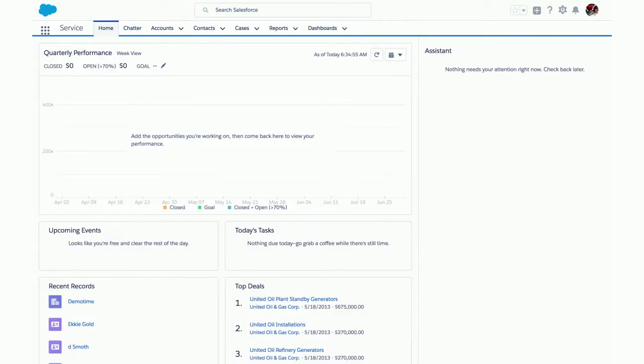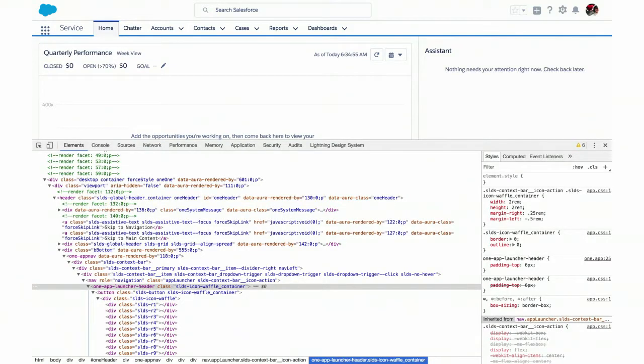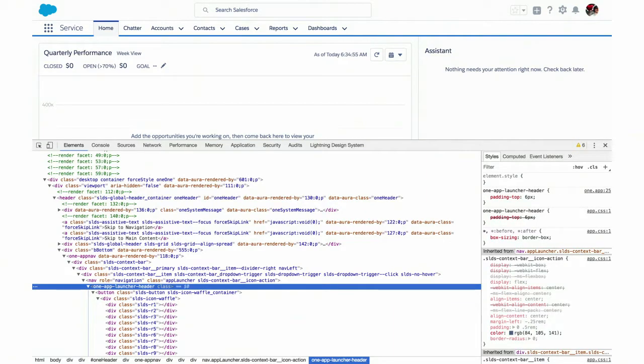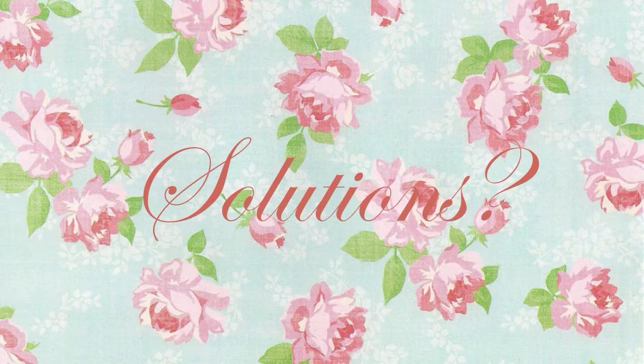Here's another example. If you look up at that waffle thing in the top left corner, it's got that green square around it there. It's off center. Doesn't look very good. This actually happened to us a few months back, and if you look deeper into it, we'll see that we have the wrong class name on the wrong element. We just copied and pasted the markup wrong, and we just put the wrong class name on the wrong thing. And if we take it off, boom, it goes back to normal, and everybody's fine.